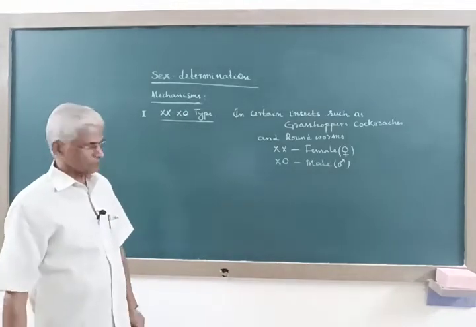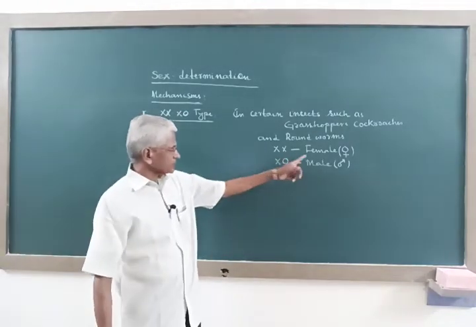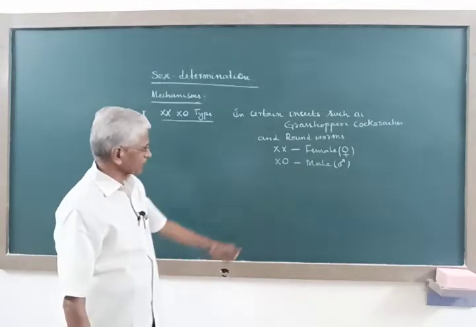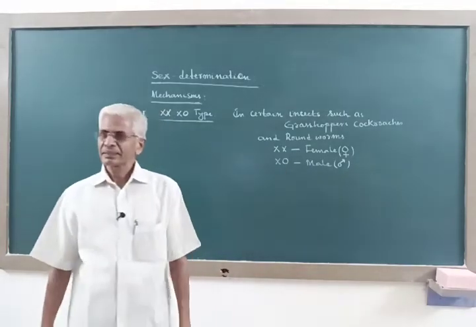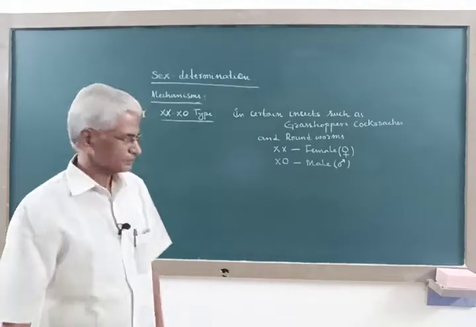So here in this mechanism, XX is female and XO is male.